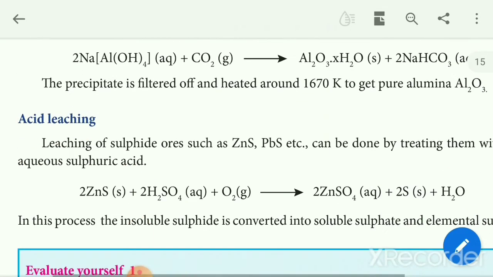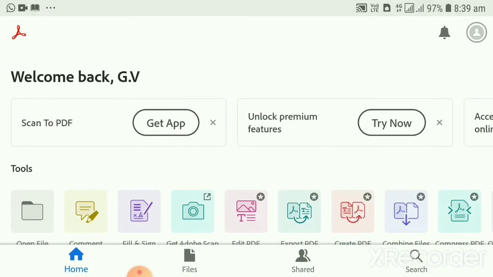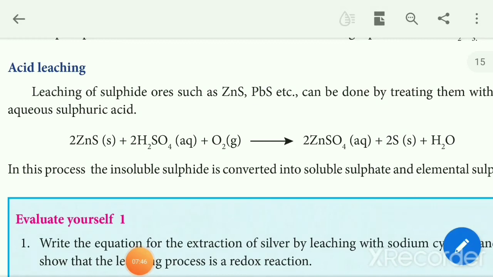The next one, acid leaching. The leaching of sulfide ores such as zinc sulfide, lead sulfide, etc. can be done by treating with hot aqueous sulfuric acid.